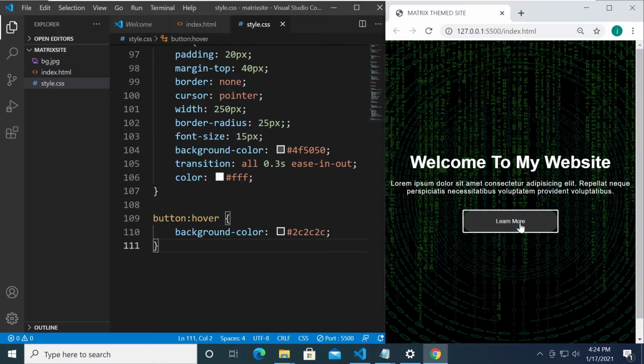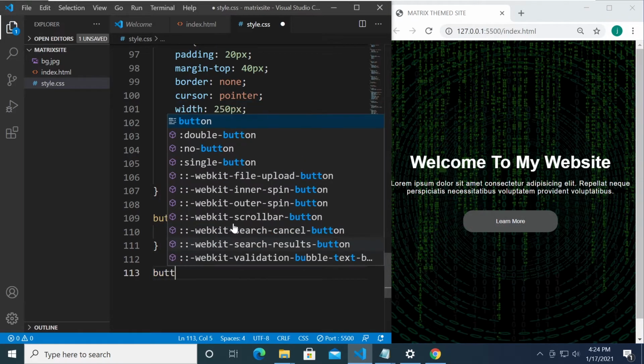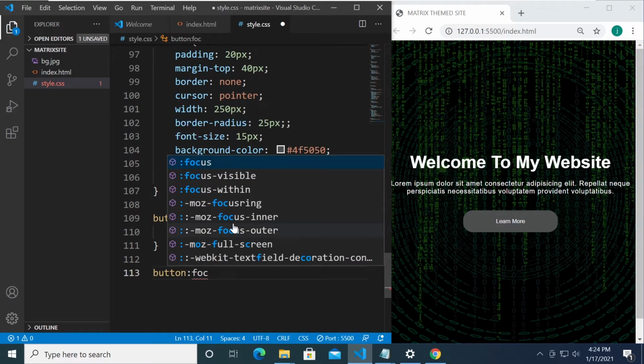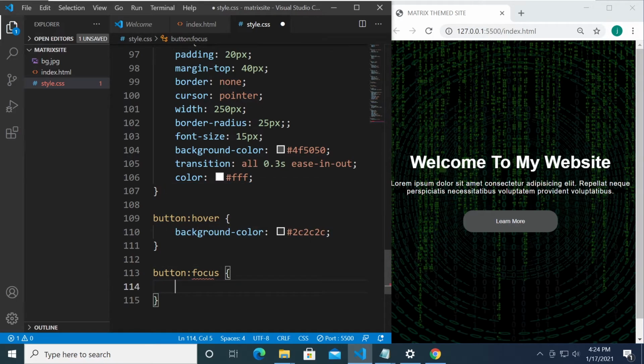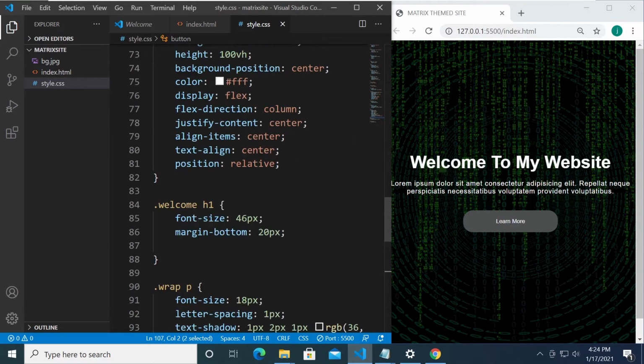So for when we click this, we still get that outline. We don't want that. That's terrible in my opinion. So we're going to say button focus, and we're going to say outline is going to be none, right? So yeah, I think that's it. Let's see what we need for h1. We have that.